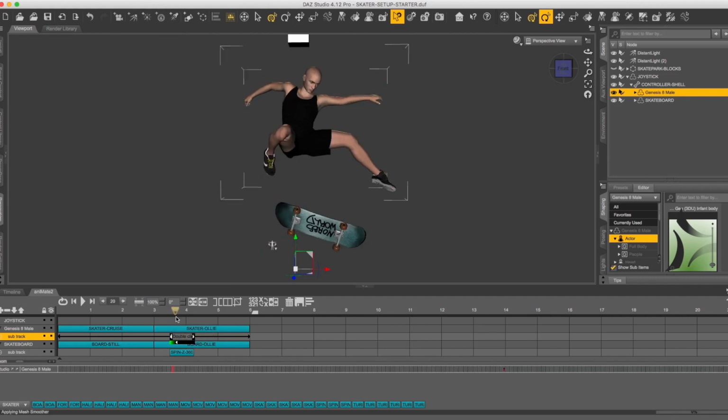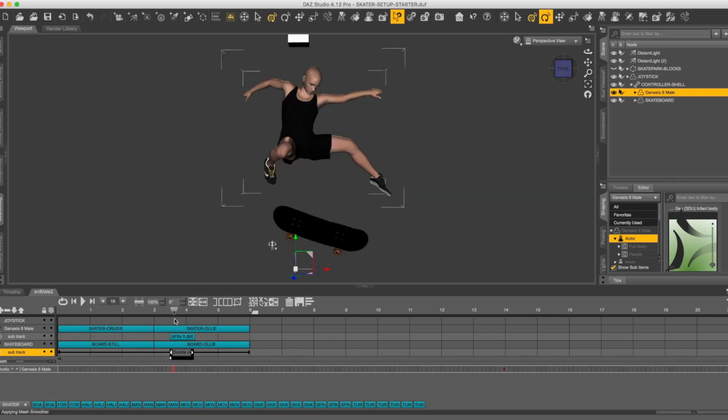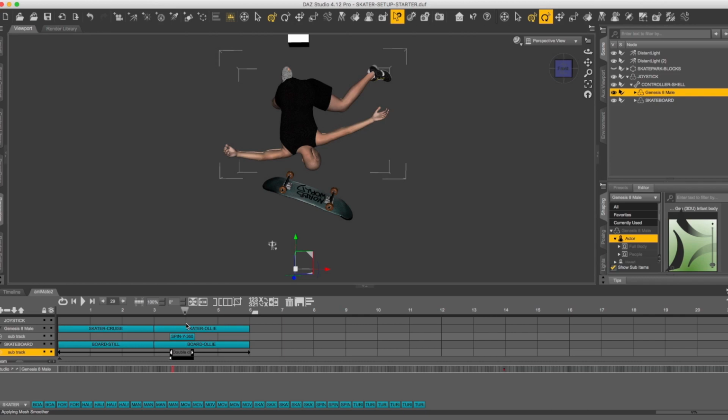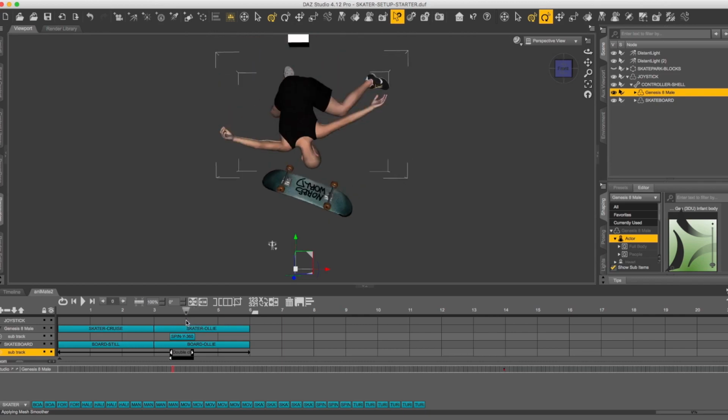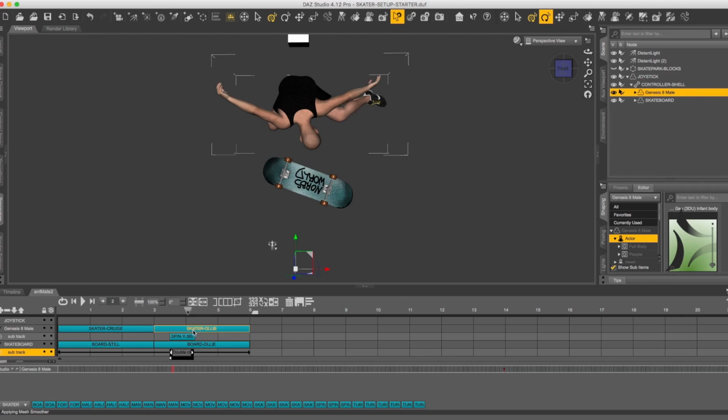And one cool thing I'm going to show you here is the board's doing a kick flip, he's doing a back flip, and when we get to about halfway, we're going to click the very first ANI block, and up here we'll split it, go to the one below it, split it, below it, split it, basically all of them.